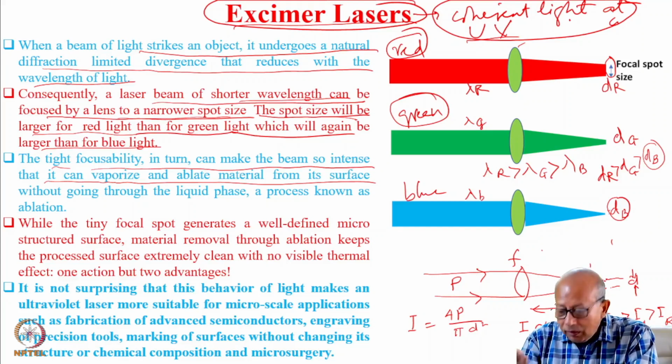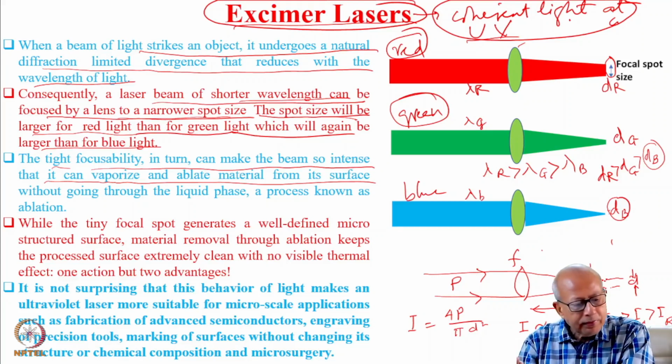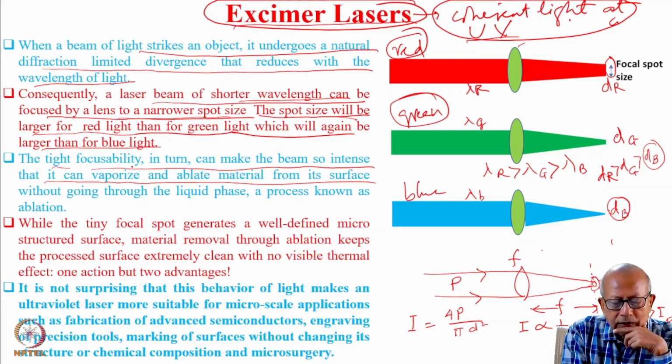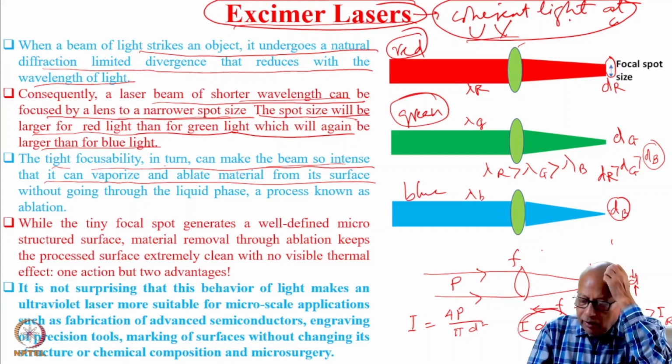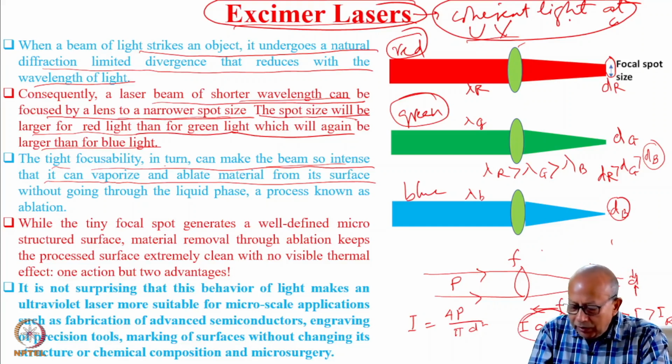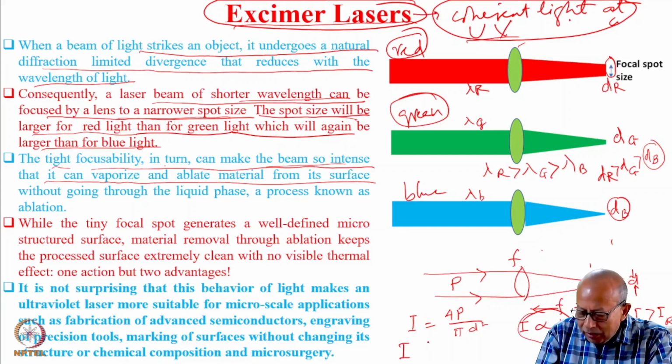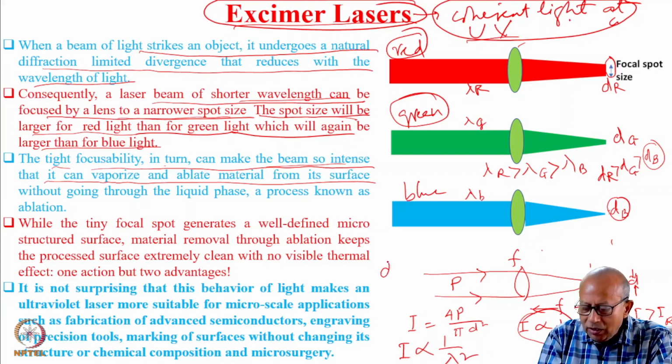So how can we apply it? The tight focusability can make the beam so intense if you can reduce the wavelength. So intensity is proportional to 1 by lambda square, because d is proportional to lambda. The higher the lambda, the more will be d.